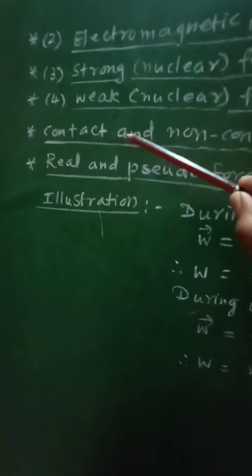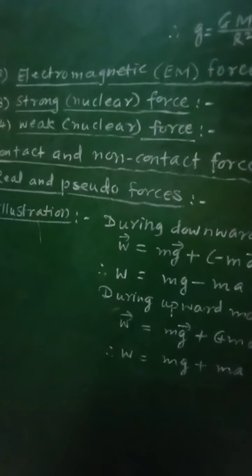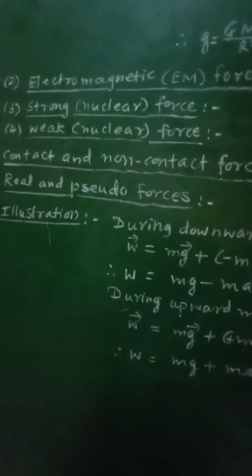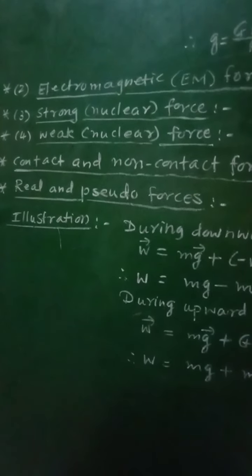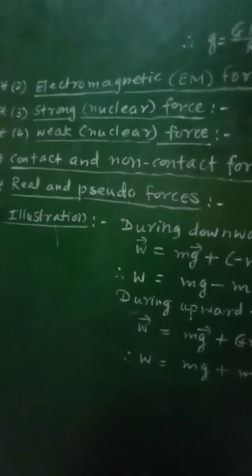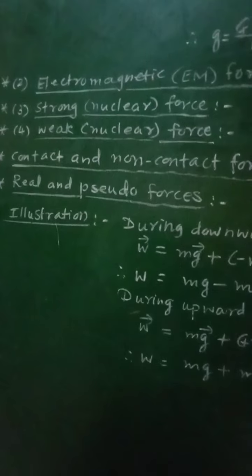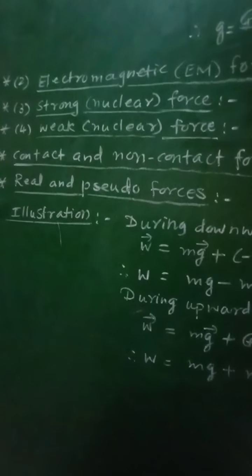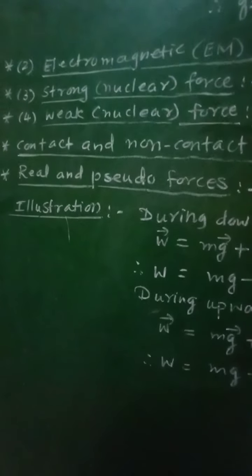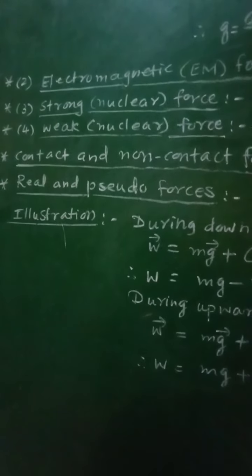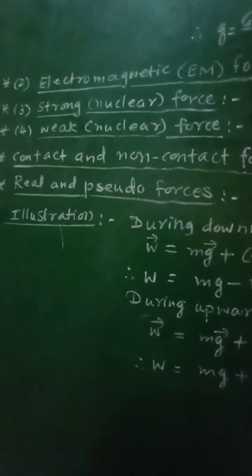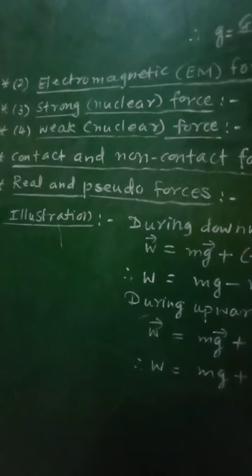Now let us see what are contact and non-contact forces. The forces resulting only due to the contact between the bodies are called contact forces. The forces resulting due to the physical contact between two bodies are called contact forces.